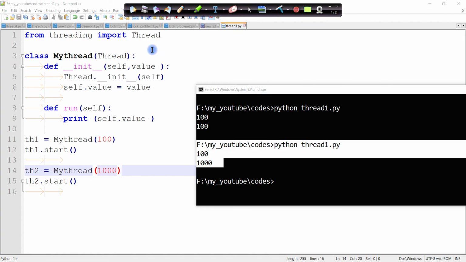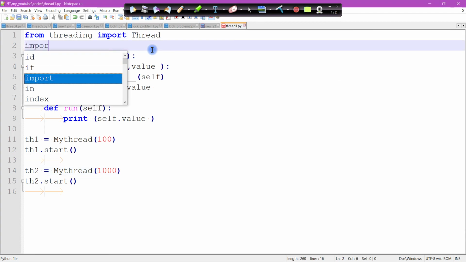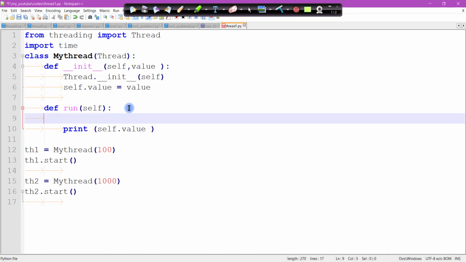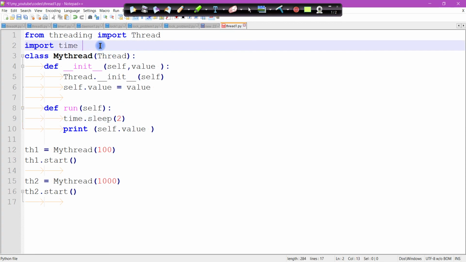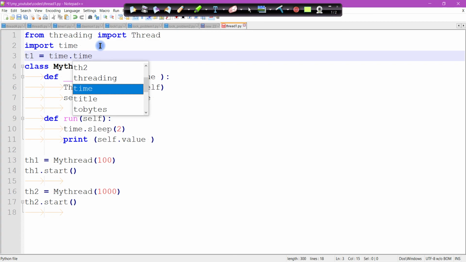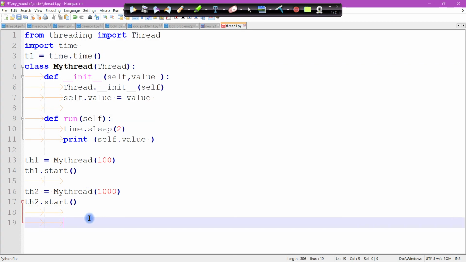But consider if we just import time here and check the waiting time, time dot sleep, 2 second sleep, and here if I define what is the starting time, and after completion of the program, these two threads, T2.